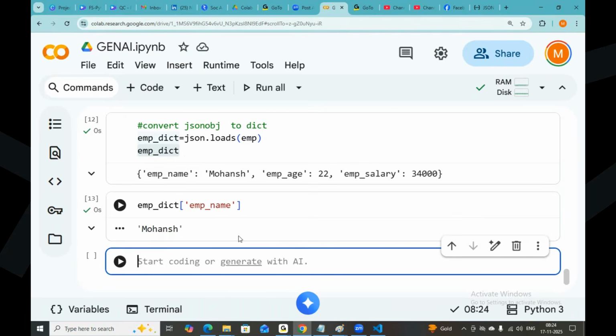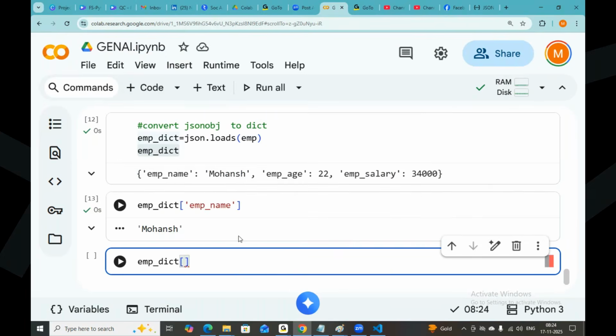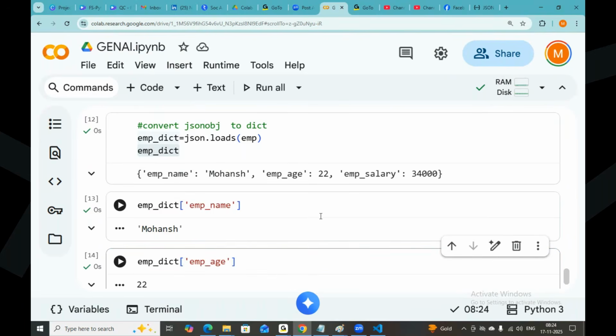Let me access the emp age also. Employee dictionary, emp age. I try to access one by one all the things. If I try to access emp age, I can access it.